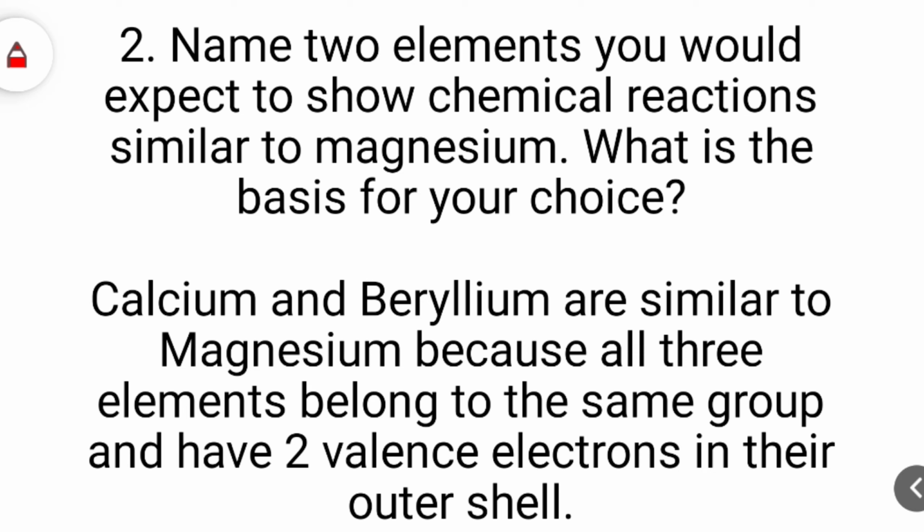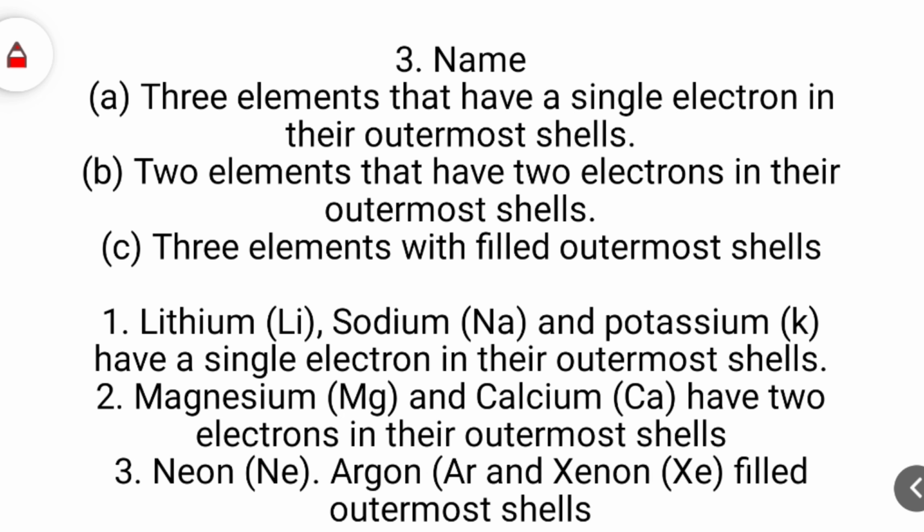Question number 2: name 2 elements you would expect to show chemical reactions similar to magnesium. What is the basis for your choice? Calcium and beryllium are similar to magnesium because all 3 elements belong to the same group and have 2 valence electrons in their outer shell.